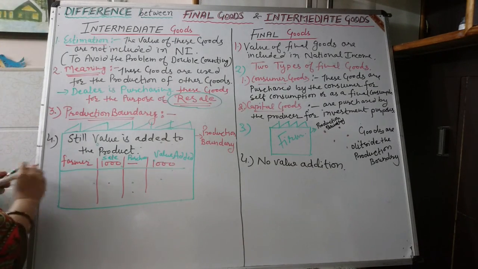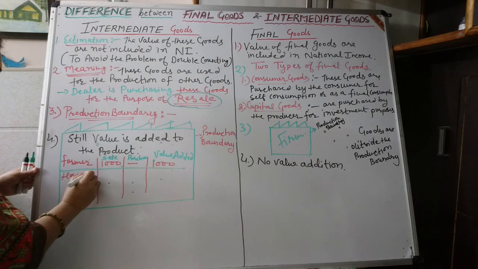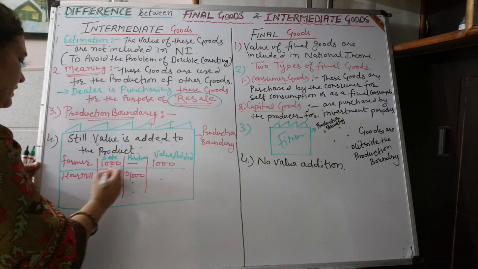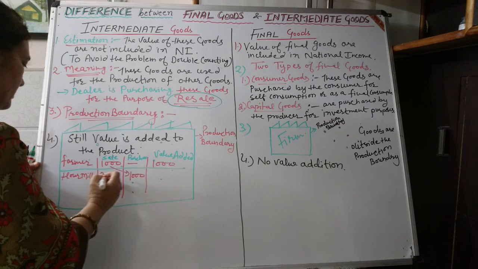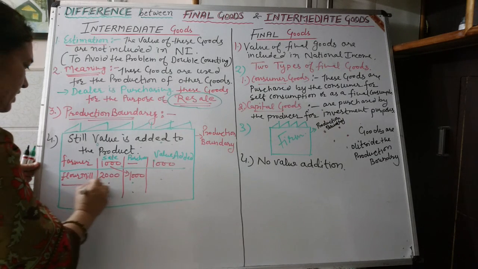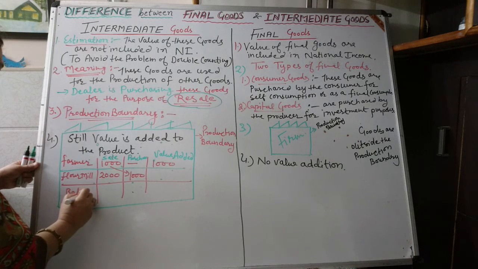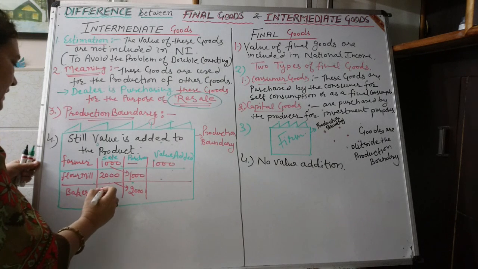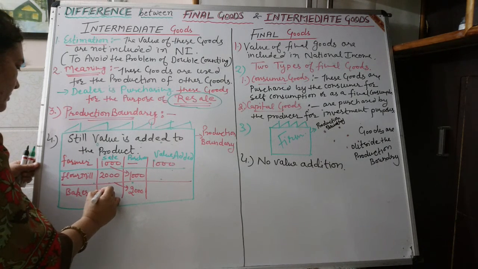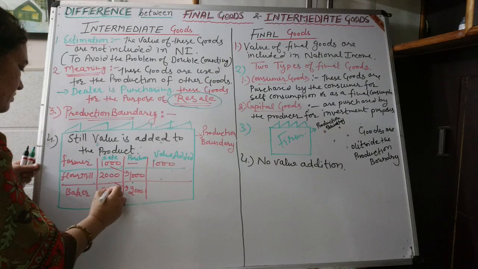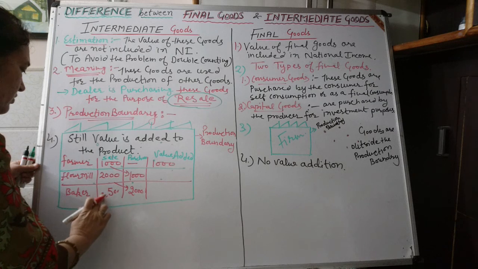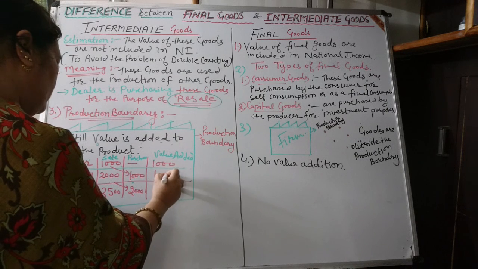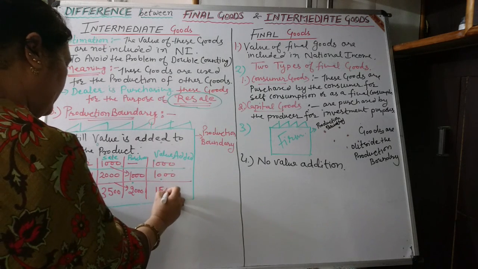Number 2, flour mill. Flour mill purchases wheat worth rupees 1000 and sells it for 2000 rupees to the baker. Baker will purchase the flour worth rupees 2000 from the flour mill and sells bread and biscuits worth rupees 3500 to the final consumers. So here value addition will be 1000 and here value addition will be 1500.